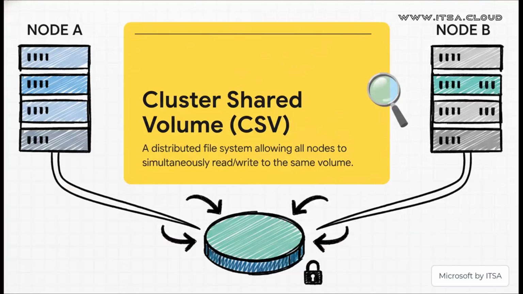This right here is the absolute game changer. A CSV isn't just some shared folder on the network. Oh no, it is a specialized distributed file system. It creates one single consistent view of the storage for every server in that cluster. And here's the key. It means Node A and Node B can both be running virtual machines that are reading and writing to the very same disk at the very same time without corrupting anything.